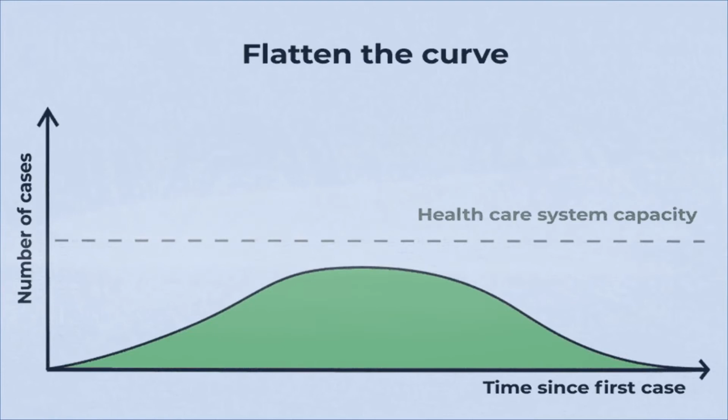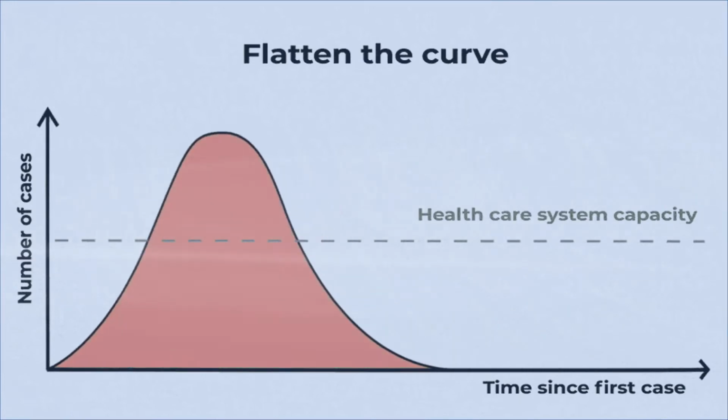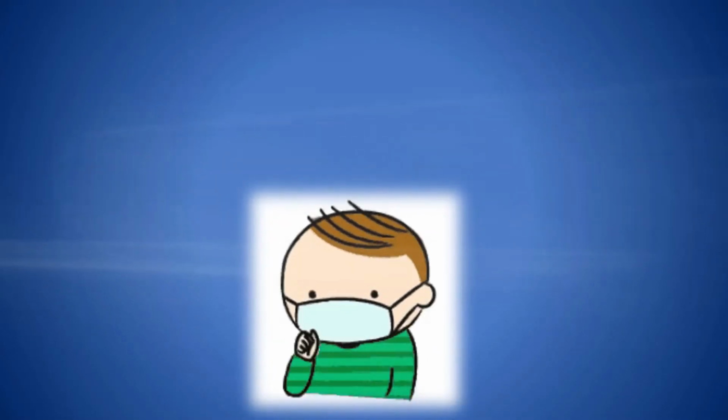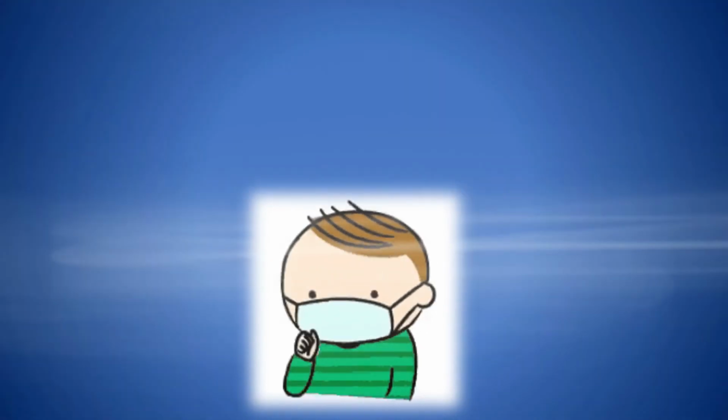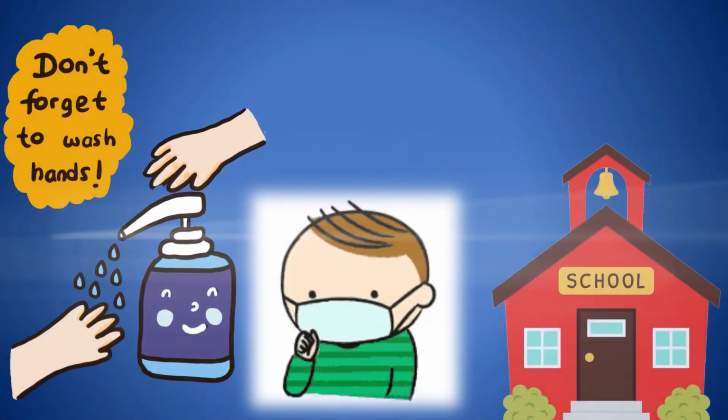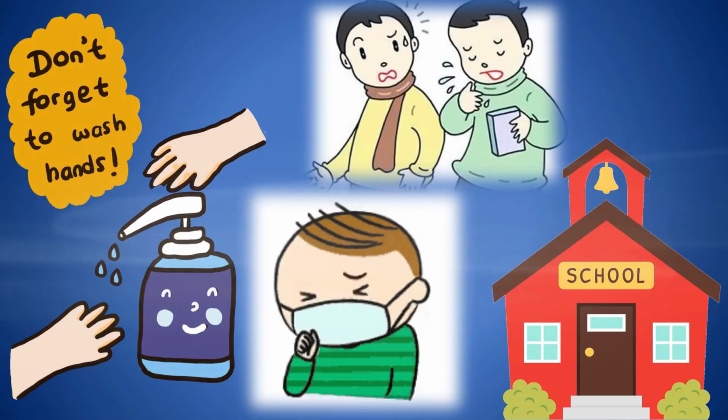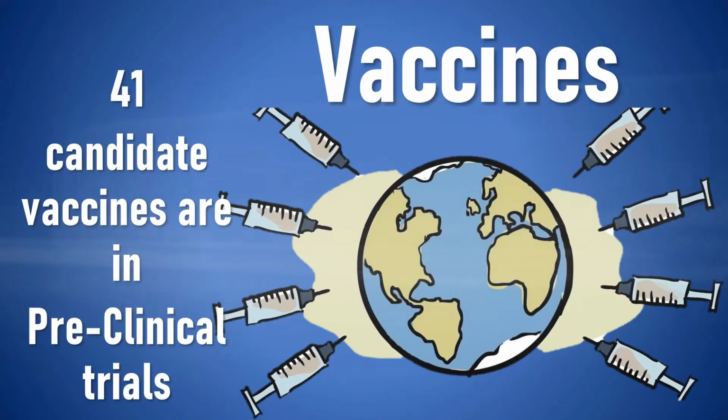The goal right now is to flatten the curve. Social distancing measures like self-isolation, sanitization, closure of schools or workplaces, and reduction in person-to-person contact will help in flattening the curve. Currently, World Health Organization published a draft of 41 candidate vaccines in preclinical trials.